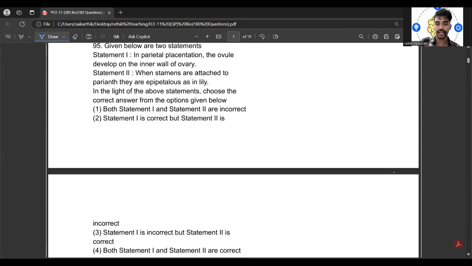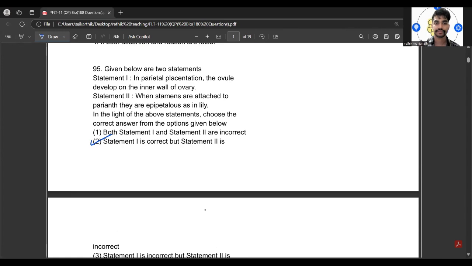Statement one is correct, but statement two is incorrect, because in parietal placentation the ovules develop on the inner wall of the ovary, which is correct.